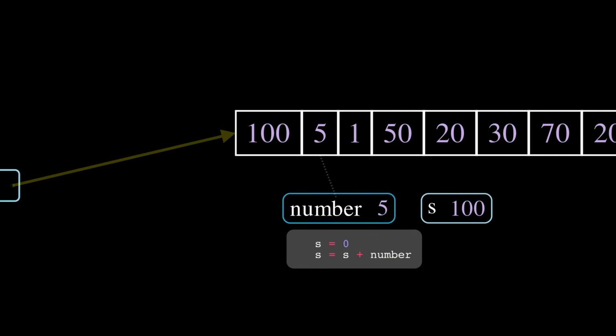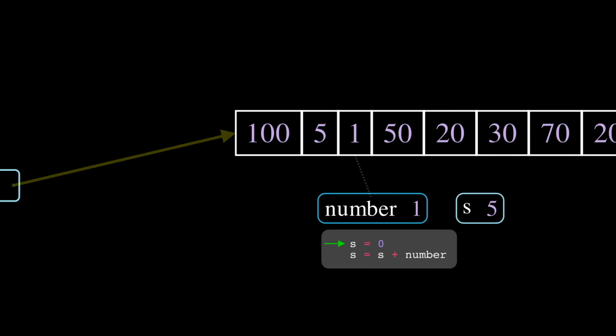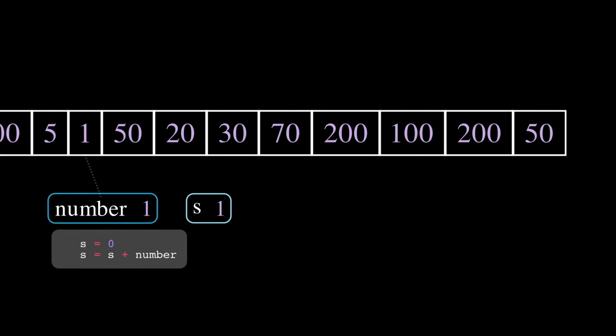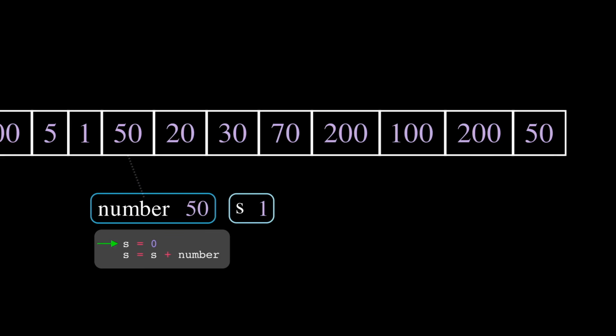As you can see, the line s equals 0 is within the indented code block, so it's going to get executed every time. S is reset to 0. But what about the 100 you had seen before? It's not accumulating anything. Even when this loop reaches the end, the variable s does not remember anything it's seen before. Obviously, this is a problem.